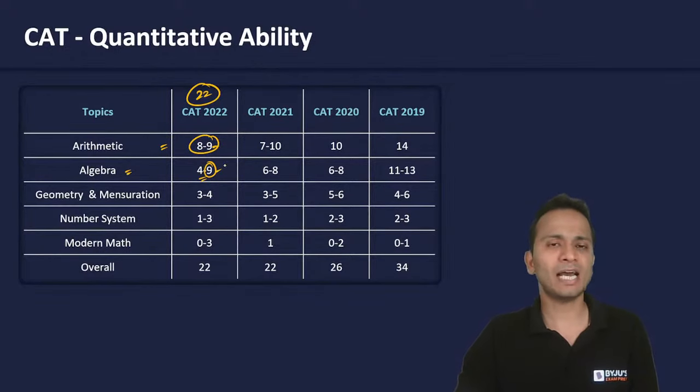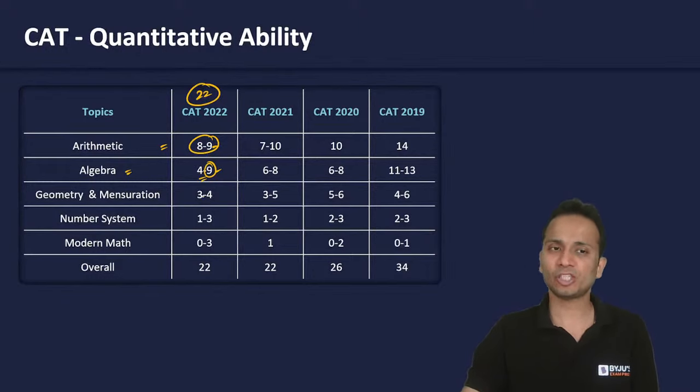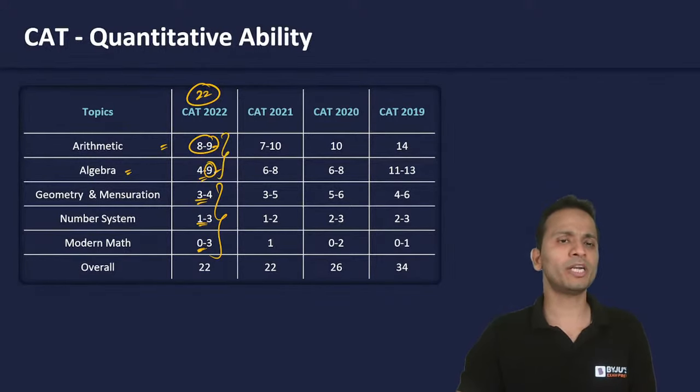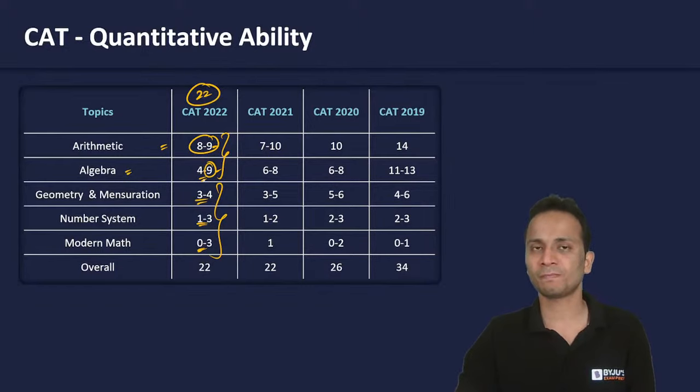Now 9 plus 9, 18 questions out of 22 from arithmetic and algebra alone. You can understand the importance of these two areas. Rest, geometry, mensuration, number systems, modern maths are equally important. Okay, but the two most important areas are arithmetic and algebra.